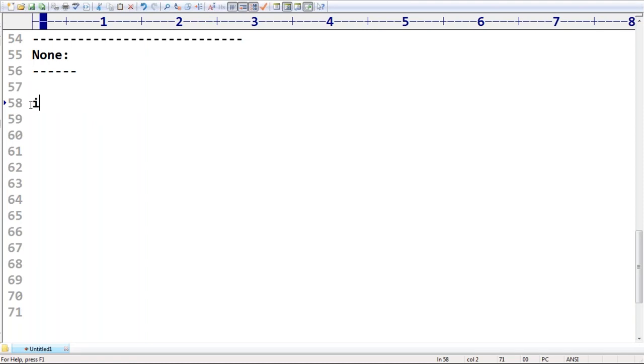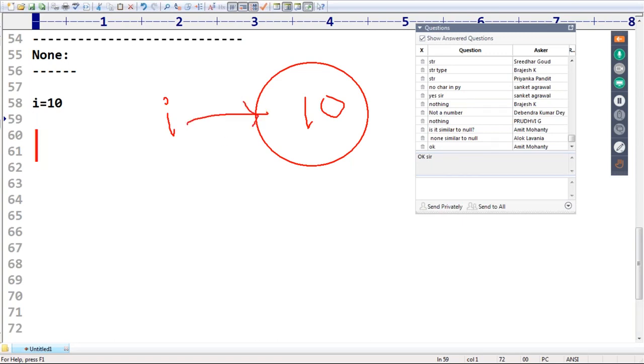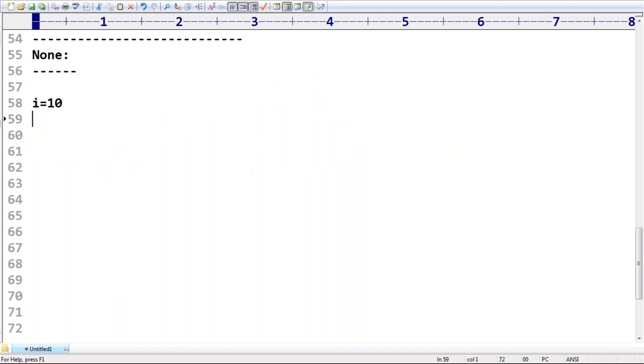Suppose i is equal to 10. The internal memory representation is that i is pointing to this object. Suppose I take i is equal to None. What will happen here? Now onwards, the value of i is None, so automatically it's no longer pointing to any object. The old object is by default eligible for garbage collection, and it will be destroyed by the Python virtual machine. None means it is not pointing to any object. There is no value.